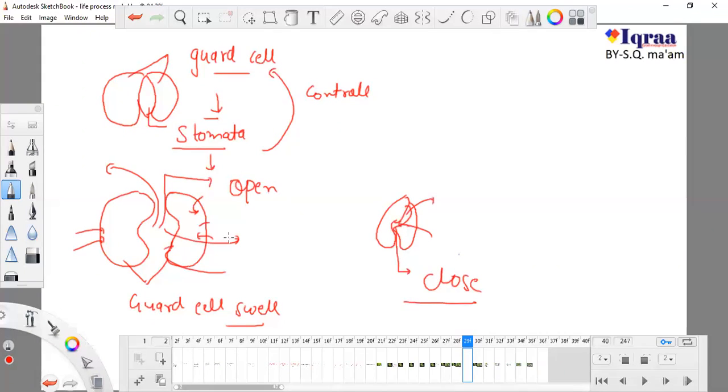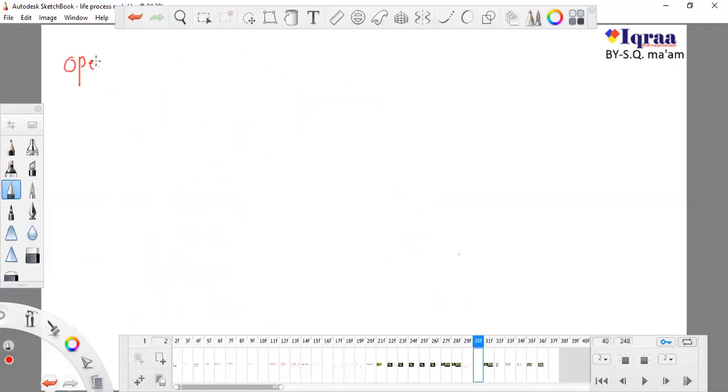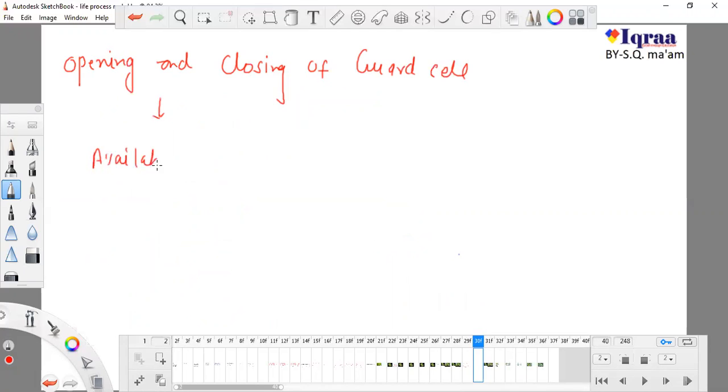So the opening and closing of guard cells totally depends upon the availability of water.